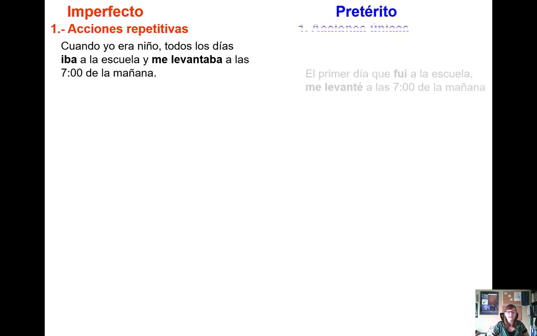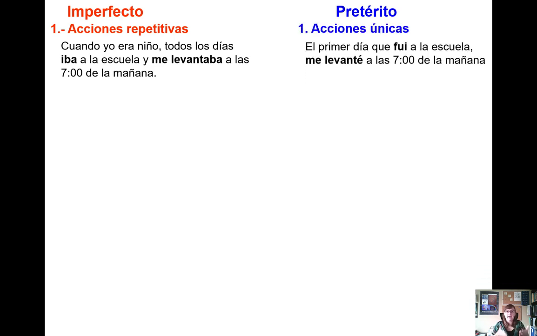Now, preterite, on the other hand, is a unique action, acción única. So, for example, el primer día que fui a la escuela me levanté a las 7 de la mañana. This means on the very first day, so it's a specific time, I went to school. So I only went to school on the first day one time. And that day at 7 in the morning, I got up. Me levanté. So this is a preterite action. It's a finished, completed action. Una acción única.